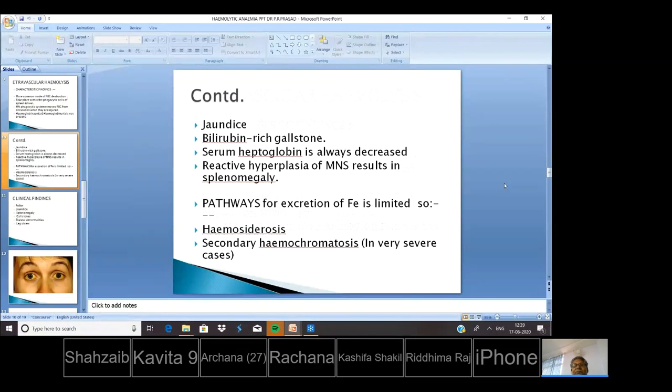There is jaundice, there are bilirubin-rich gallstones, serum haptoglobin is always decreased, and reactive hyperplasia of the mononuclear system results in splenomegaly. Pathway for excretion of iron is limited, so there is hemosiderosis, and secondary hemochromatosis is present in very severe cases.